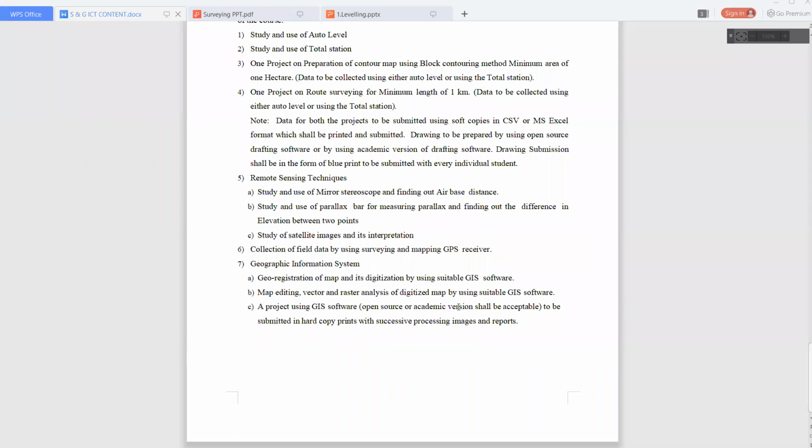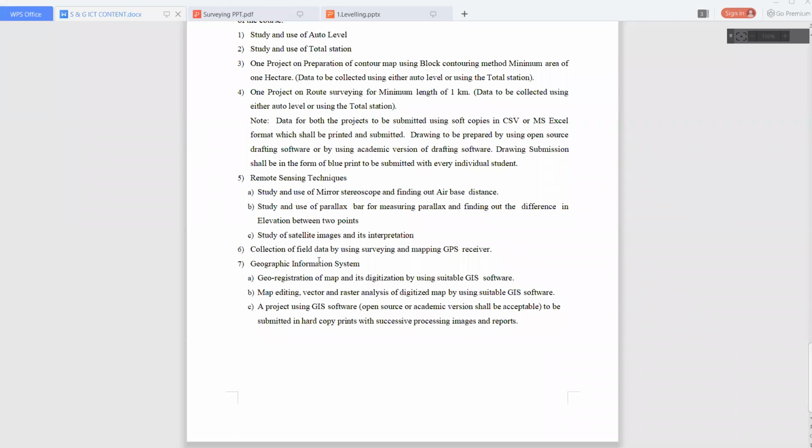We have to connect to whatever positions, whatever coordinates at a particular point, and we have to map that data. So this is the advanced thing. We have to collect data with a GPS receiver.